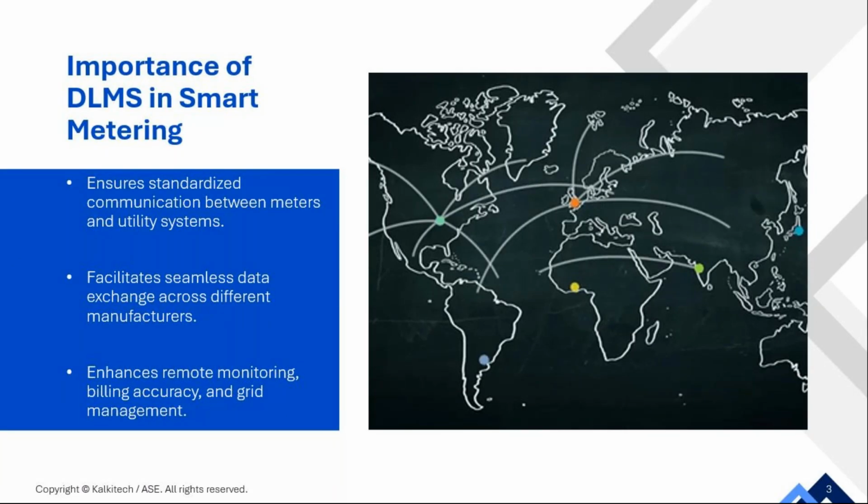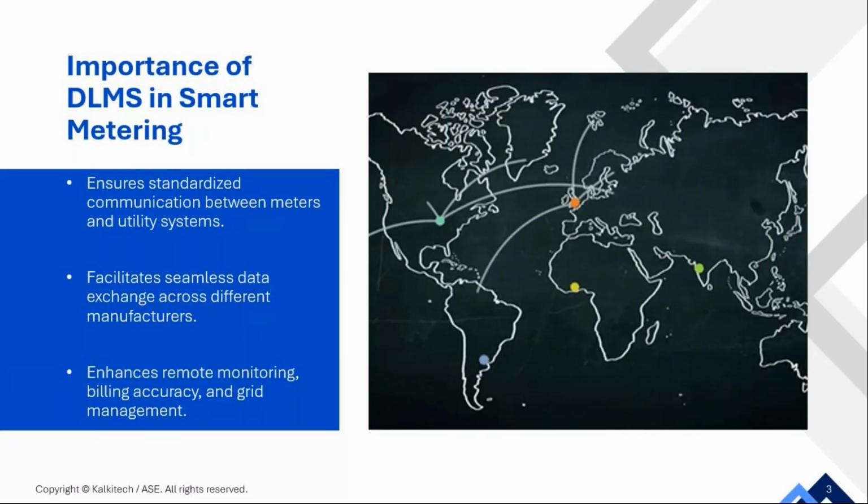The third point is that it enhances remote monitoring, billing accuracy, and grid management. The protocol enables utilities to remotely read meters in real time, eliminating the need for manual meter readings, which are prone to errors and inaccuracies.